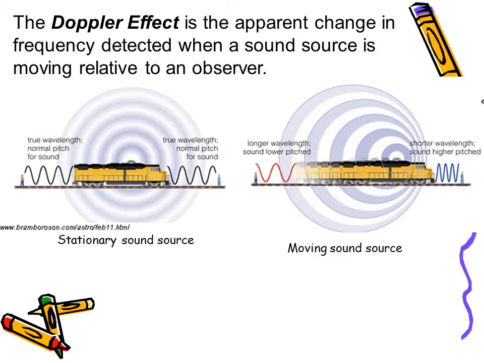The Doppler effect is the apparent change in frequency detected by an observer when a source of sound is moving relative to the observer. When a source of sound, such as a train blowing its whistle, moves, the sound waves pile up in front of it and strike the observer's ear with an increasing frequency. The observer's brain then interprets this as a higher pitch. Higher frequency corresponds to higher pitched sounds. Once the source of sound moves away, the sound waves spread out and strike the observer's ear with less frequency, and the decrease in frequency is interpreted as a lower pitched sound.